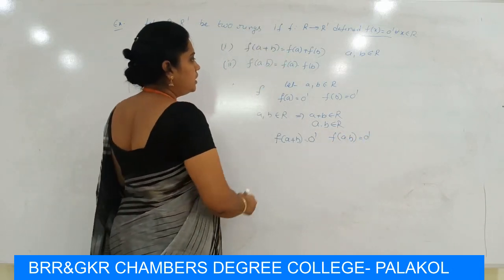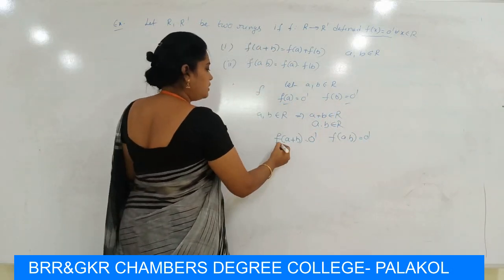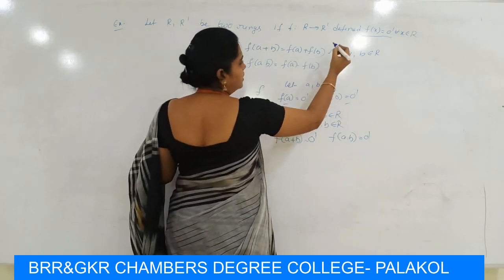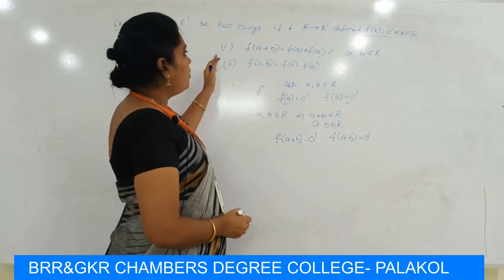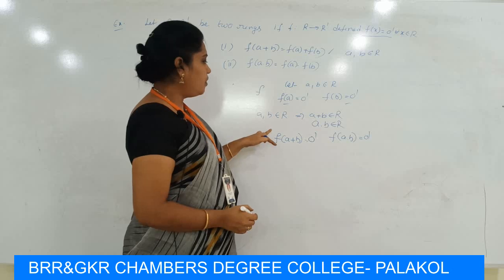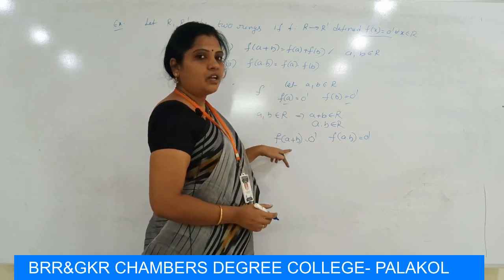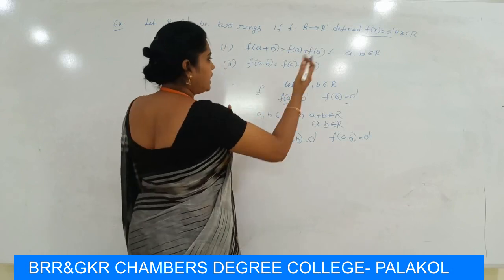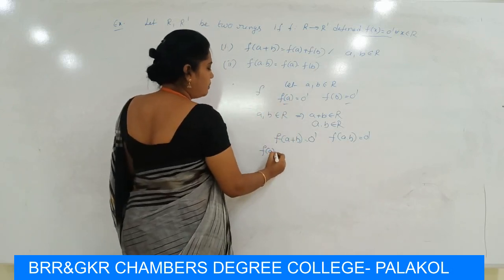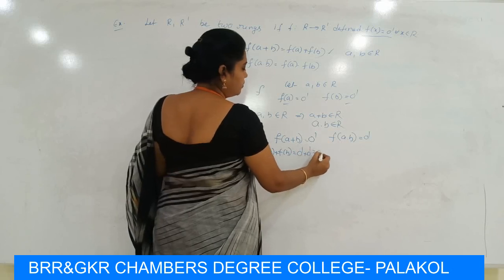Now f(a) is 0 dash and f(b) is also 0 dash. From the first condition of a homomorphism, f(a+b) = f(a) + f(b). Here the value of f(a+b) is 0 dash. Now the right hand side f(a) + f(b) is 0 dash plus 0 dash, which again gives 0 dash.